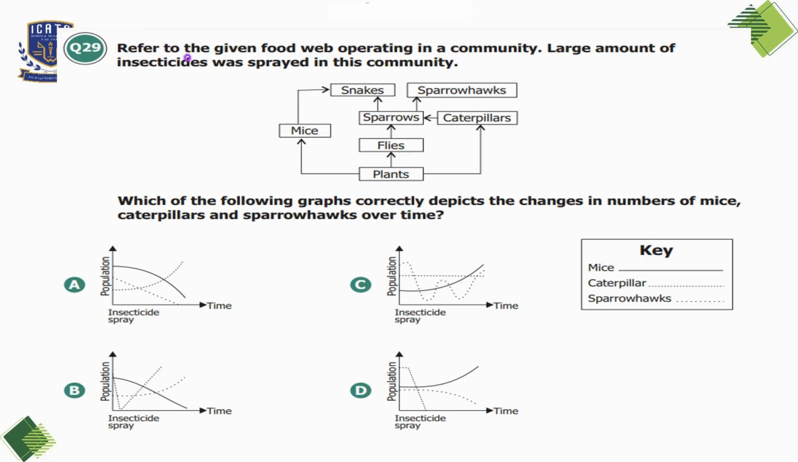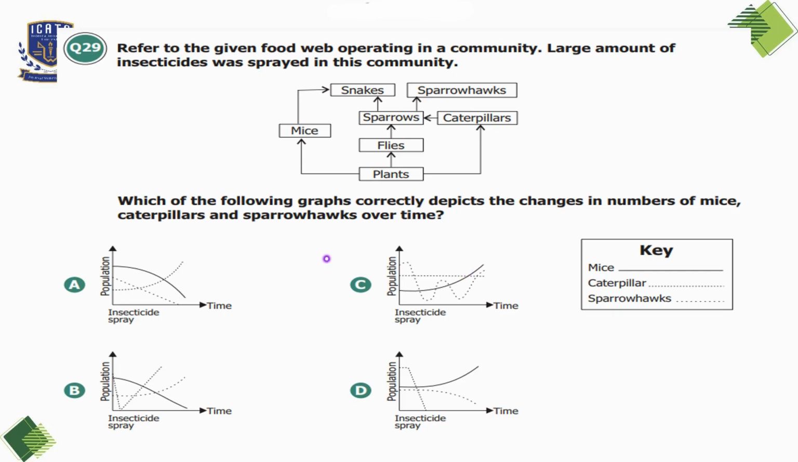Question number 29. Refer to the given food web operating in a community. A large amount of insecticides was sprayed in this community. Which of the following graphs correctly depicts the changes in number of mice, caterpillars, and sparrowhawks over time? So a key is given to us. A straight line is representing mice. Then there are two dotted lines which are representing caterpillars and sparrowhawks. So let's discuss the effects of insecticides on caterpillars, sparrowhawks, and mice.